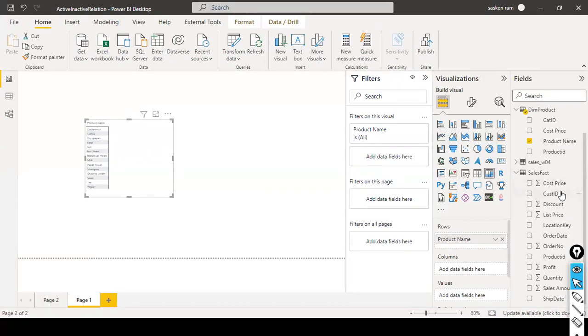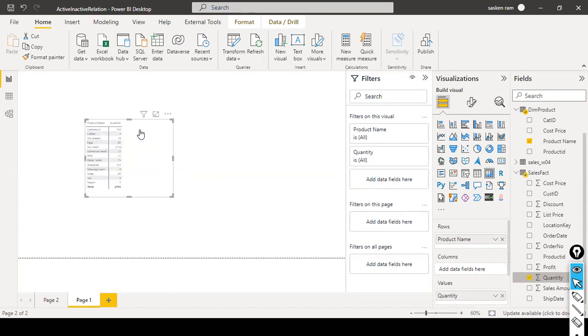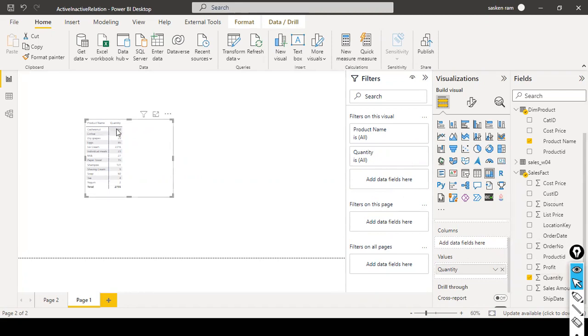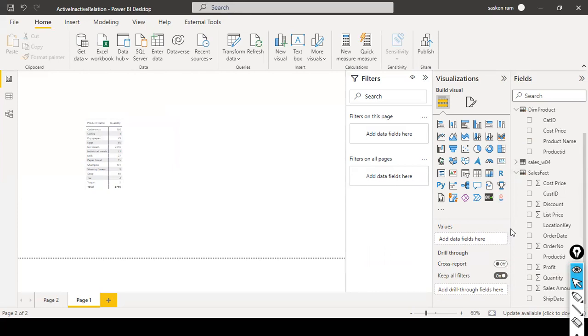How can I do that? Here, what I can do is fact table. We can drag and drop the quantity here. Okay, and quantity. And in this case, if you click on this down arrow here, you see the sum here. So in total, 150 units we sold in cashew nut, 4 units we sold in coffee, and 29 units we sold in dry grapes. Fine. Now the point is, each product is purchased by how many number of customers? See, in total we sold this one, right? So how do we say this one? How can we tell this one?